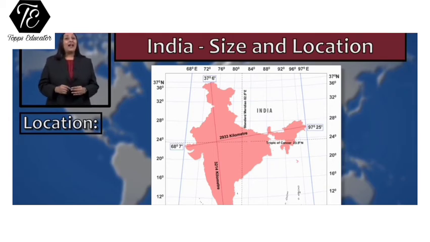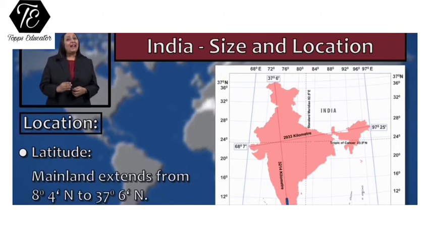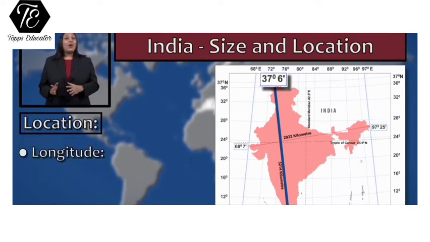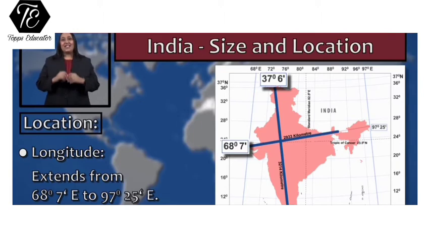Similarly, we have a line of prime meridian, which divides the earth into the eastern and the western hemisphere. So if we try to locate our country India, we understand that India is located in the northern and the eastern hemisphere. If we look at the latitudinal extent of our country India, then we say that India is located at 8 degree 4 minutes north to 37 degree 6 minutes north. And the longitudinal extent of our country India is 68 degrees 7 minutes east to 97 degree 25 minutes east longitude.